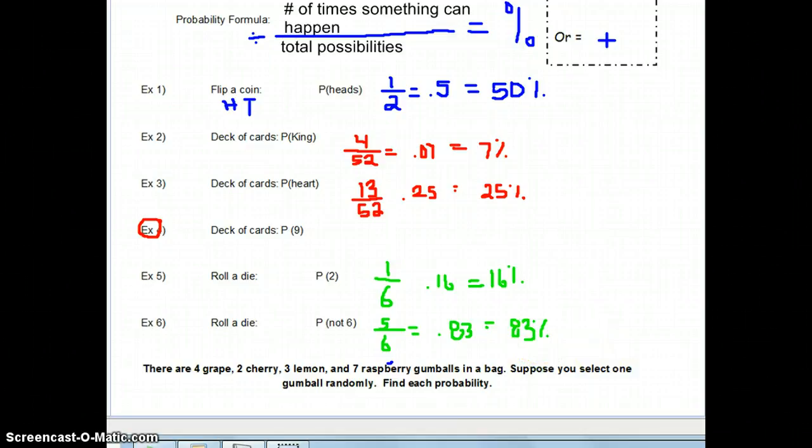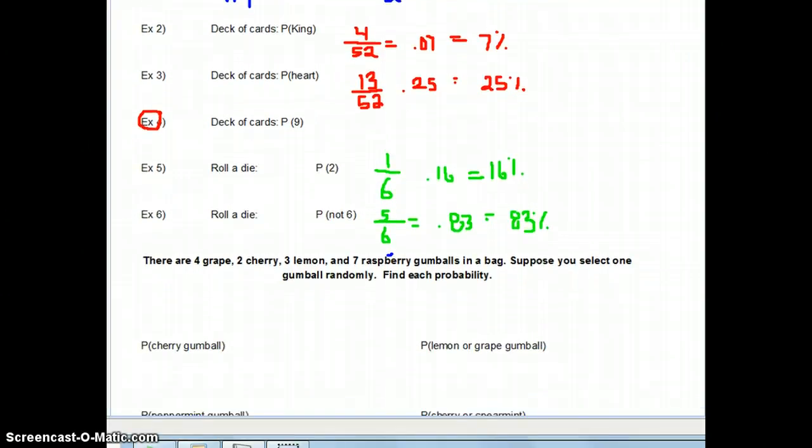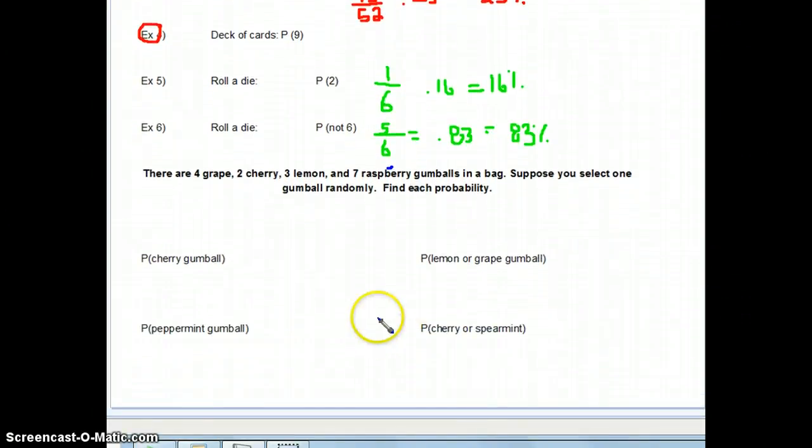Okay? All right, so then we move on to a different kind of situation, still trying to find the probability, but this time we have a bag full of gumballs. So you have 4 grape, 2 cherry, 3 lemon, and 7 raspberry. The first thing you're going to want to do is find the total number of gumballs you have, because that's what we need at the bottom of our fraction. So if you add those all up, you should see that you have 16 total gumballs in that bag.